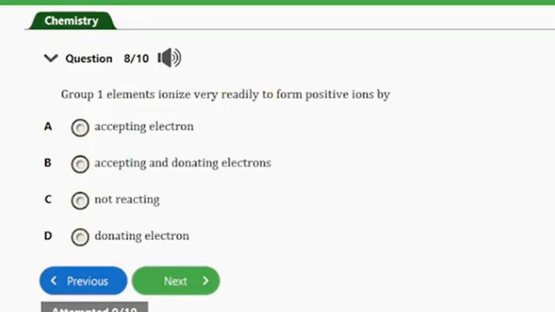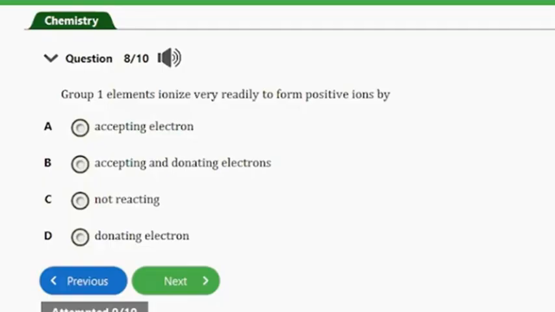Question number 8 says, group 1 elements ionize very readily to form positive ions by A, accepting electron, B, accepting and donating electrons, C, not reacting, D, donating electron. So guys, already you know that group 1 elements are electron donors, so they ionize readily to form positive ions by donating electrons.